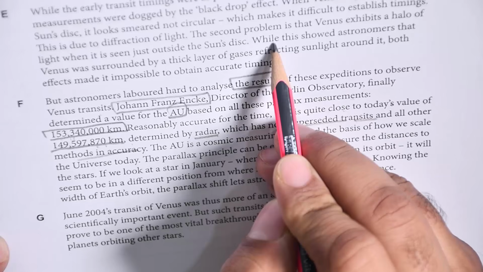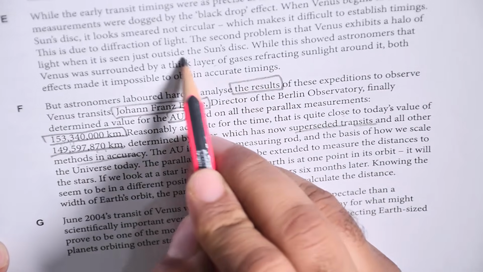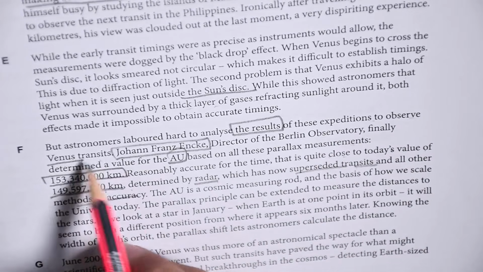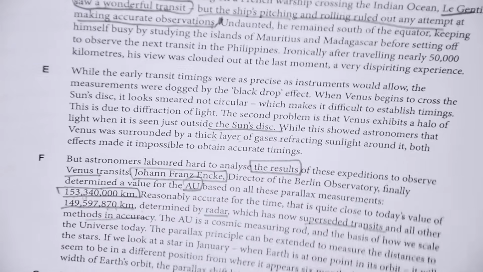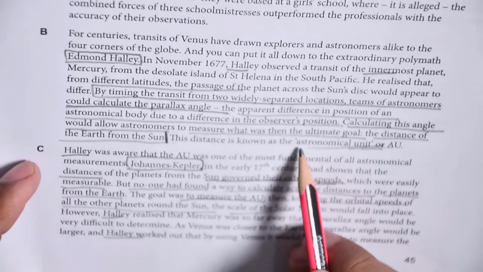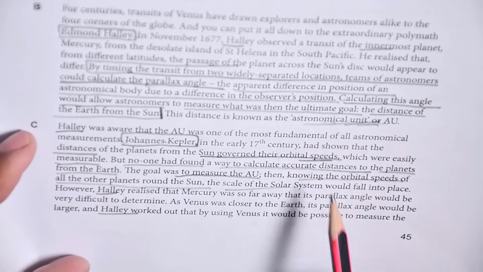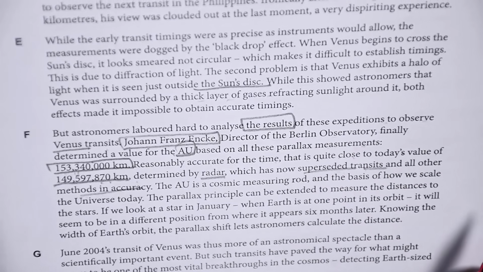If you read from here, while this showed astronomers that Venus was surrounded by a thick layer, so sun's distance. Then they say these expeditions to observe Venus transits, and this director of the observatory finally determined a value for the AU. And by the way, for AU, they already mentioned it here: astronomical unit. AU is astronomical unit. So if there is any terminology like that, you can always see.